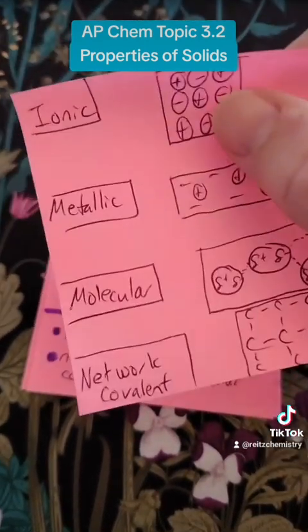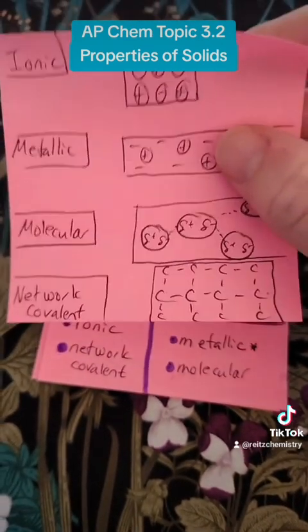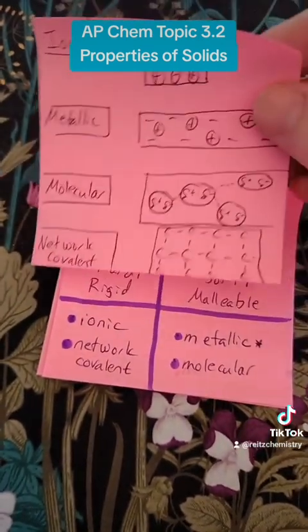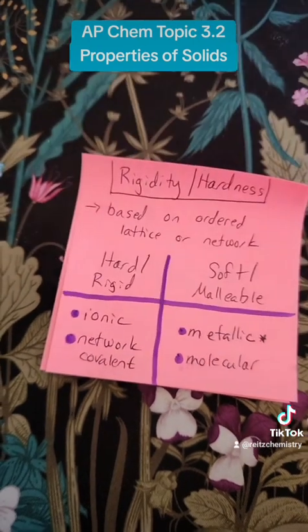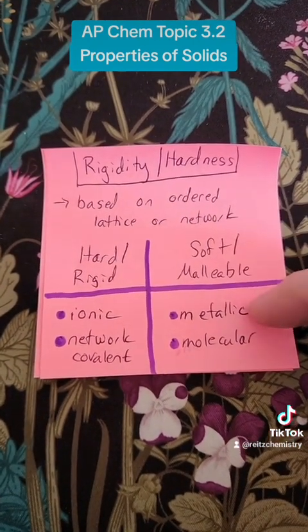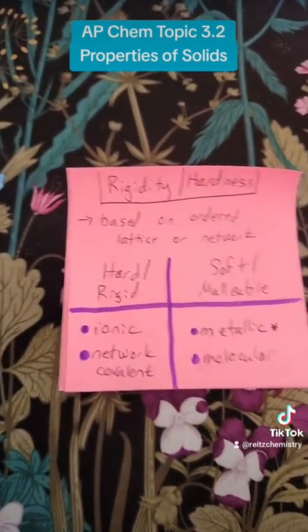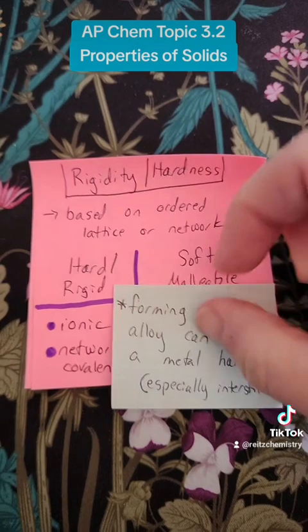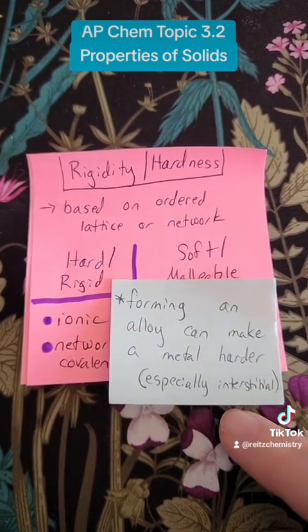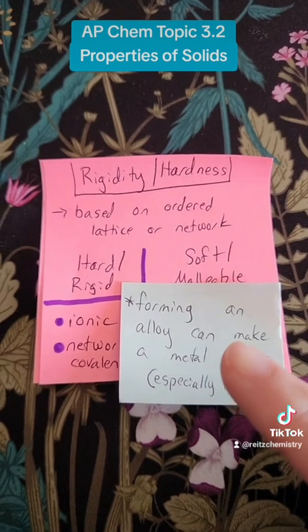This is a covalent bond. This is essentially an ionic bond. And so those are harder to overcome as well. So that's what makes them hard and rigid, and also contributes to other properties of ionic and network covalent. Things that are soft and malleable are metallic or molecular because, again, there's not that rigidity. Now, an important footnote for metallic: forming an alloy can make a metal harder, especially if you form an interstitial alloy, and that's one reason we choose to form alloys.